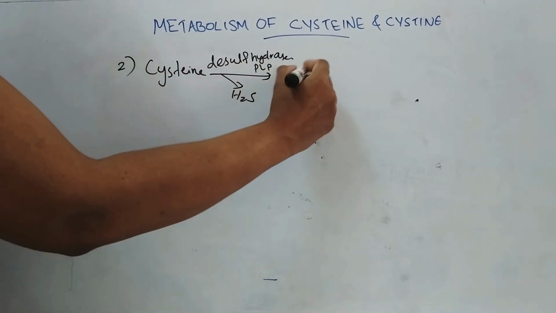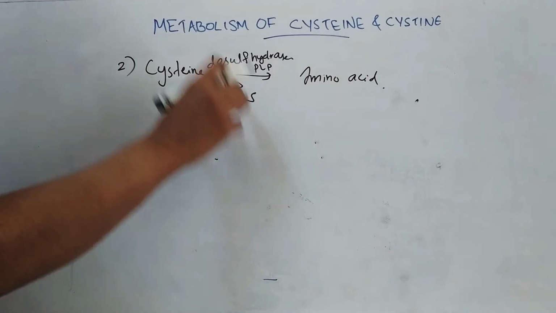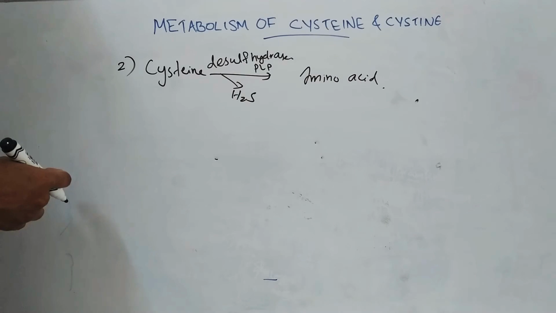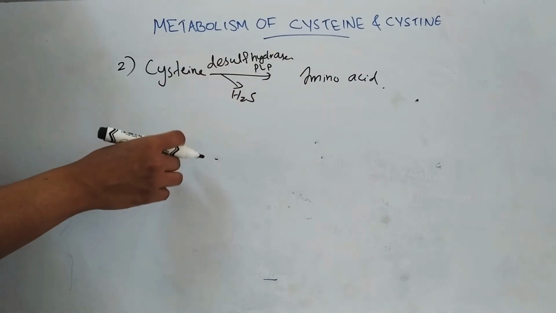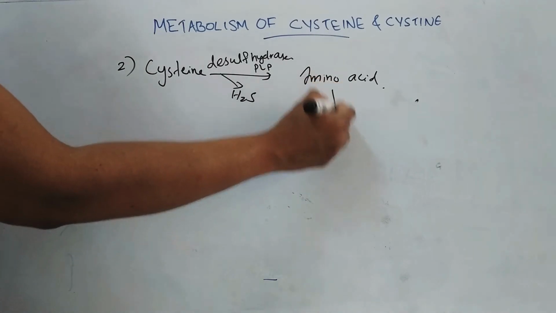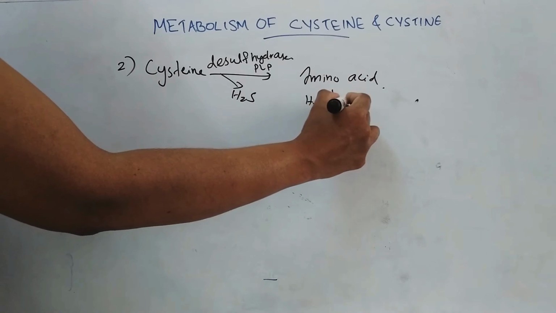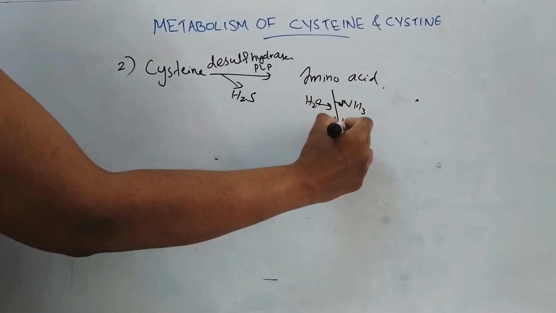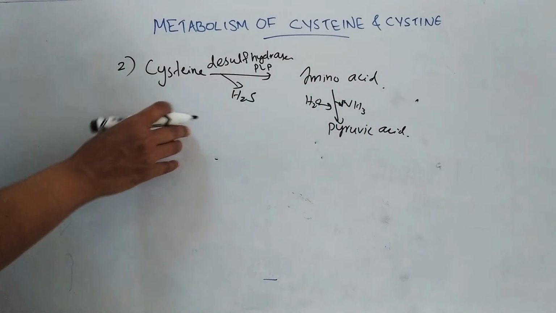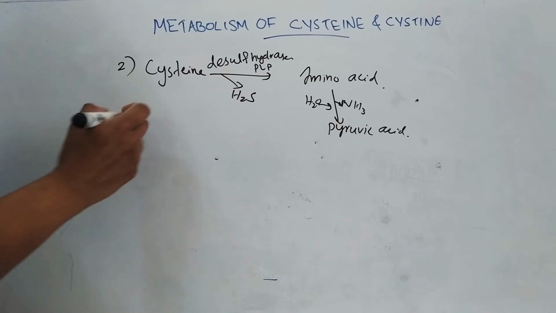This reaction takes place in the liver, kidney and pancreas. First an amino acid is formed. Then this amino acid is hydrolyzed to form ammonia and pyruvic acid. So this is the second pathway for the formation of pyruvate from cysteine.